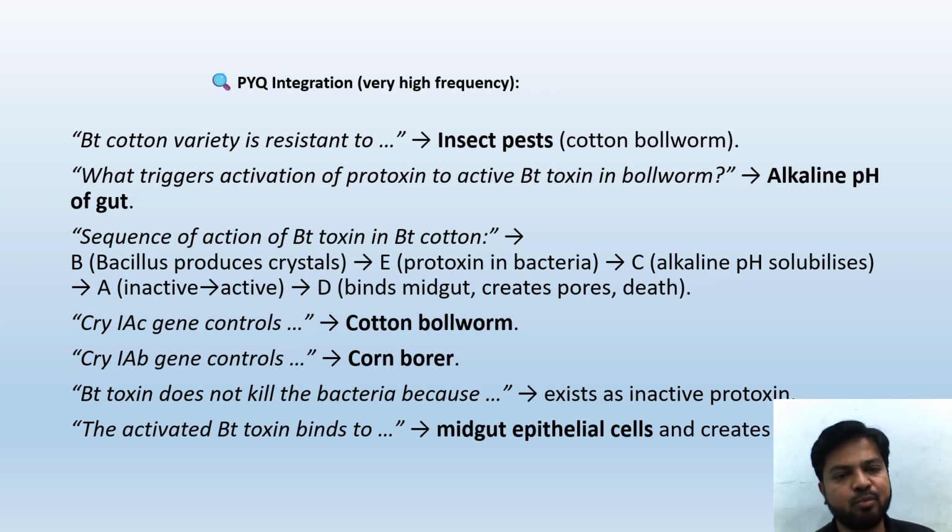Cry1Ac gene controls cotton bollworm and cry1Ab gene controls the corn borer. BT toxin does not kill the bacteria because it exists as an inactive protoxin. The activated BT toxin binds to midgut epithelial cells, creates pores, and kills the insects.